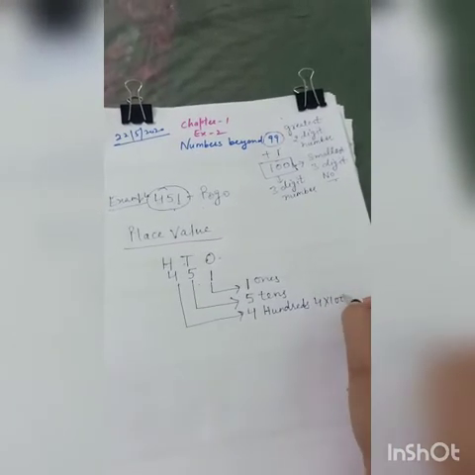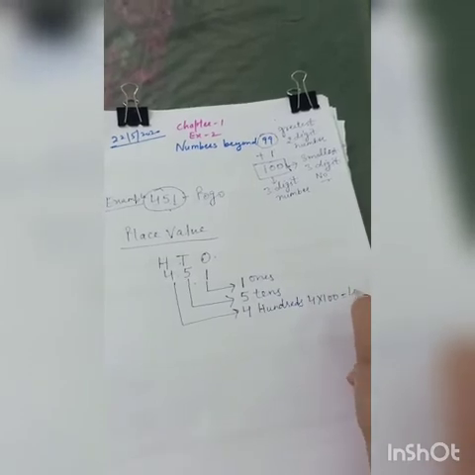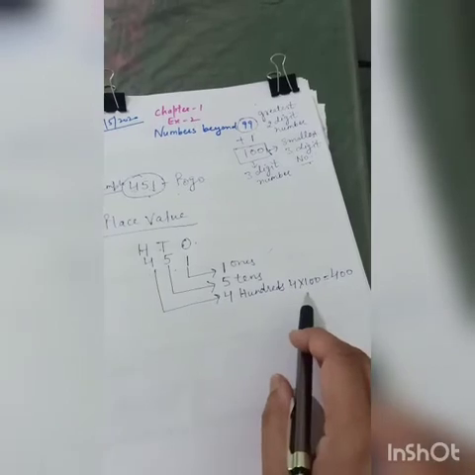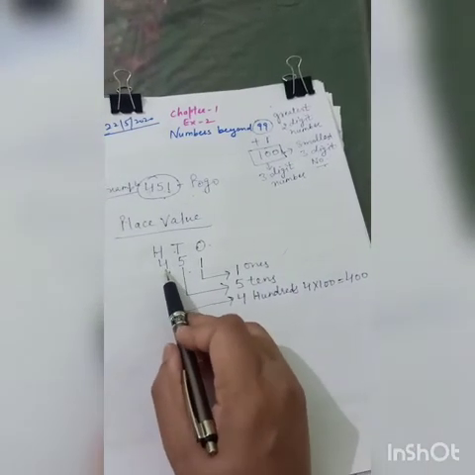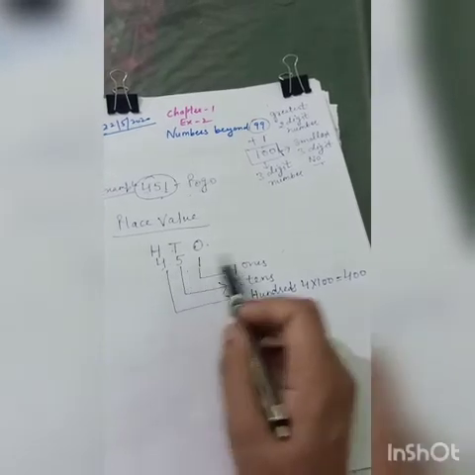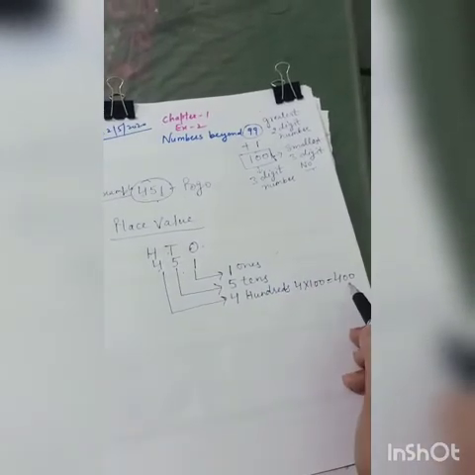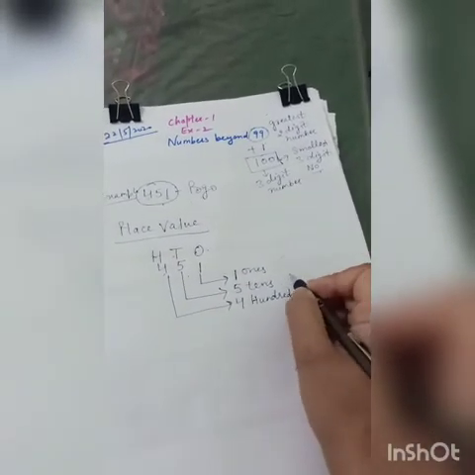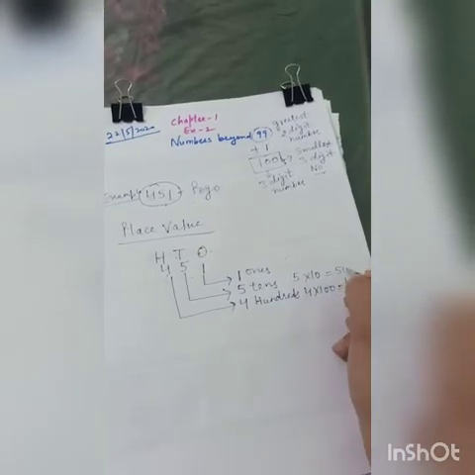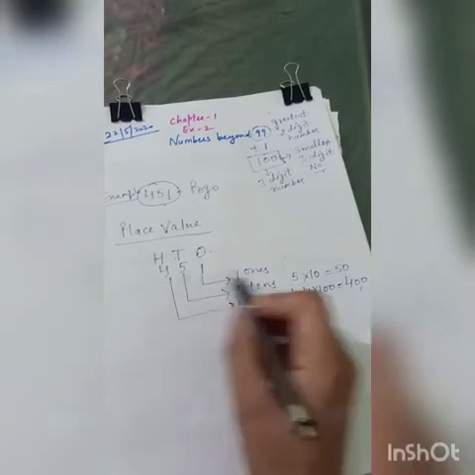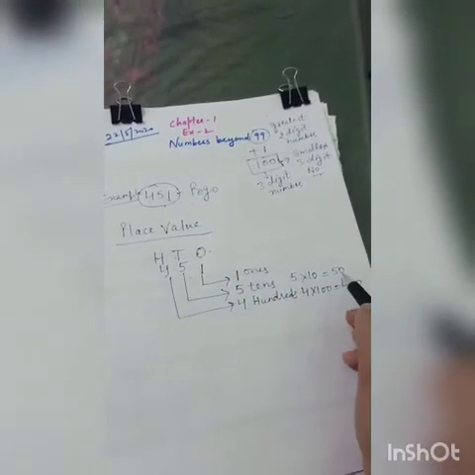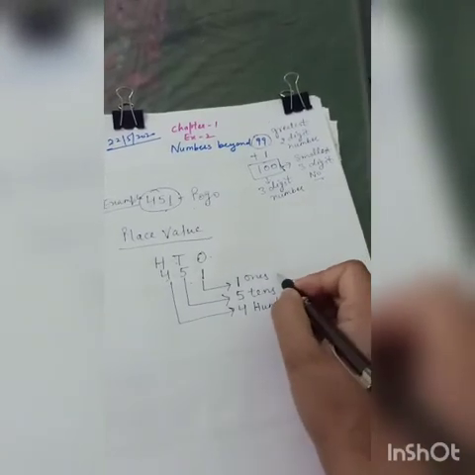It can be written as 400. I told you in the previous class also, if you are not able to learn this, you can learn like this: 4, right? And how many digits are left after 4? 2. So I have kept here 2 zeros. Next is 5 tens, 5 into 10. Now 50. How do I write it? 5 I have written as it is. Now how many digits are left after 5? 1. So I have written here 50.